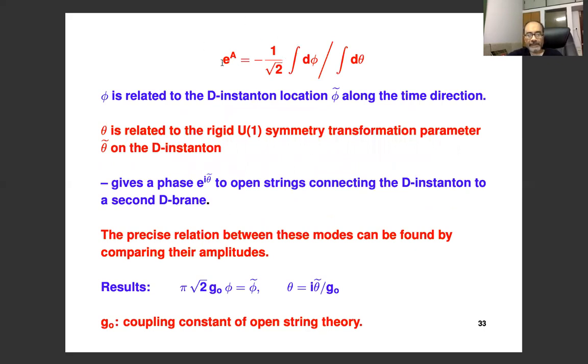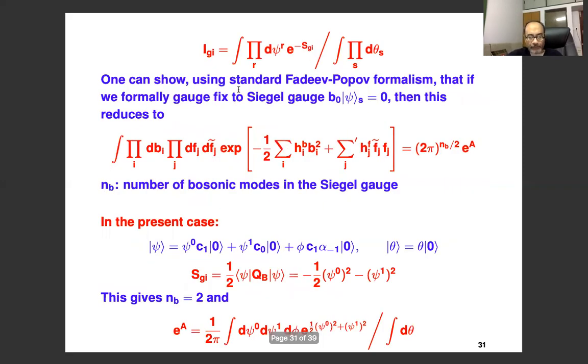Okay. So here it is, we are now with this integral. Now the phi, if we remember, phi was the coefficient of this mode, and this we had said is the mode that translates the D-instanton. So phi roughly is the collective mode of the D-instanton that translates it along the time direction. Theta, on the other hand, is the gauge transformation parameter that multiplies this vacuum state, which is the BRST invariant state.